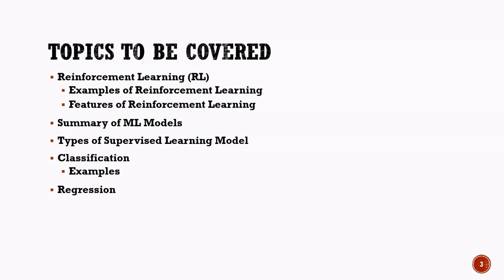In regression, the AI model predicts numerical values. For example, estimating the price of a house or predicting future sales. We will also explore practical examples of regression. Finally, we will learn about the types of unsupervised learning models, which help discover hidden patterns and relationships in data without using labeled examples. By the end of these topics, you will have a comprehensive understanding of how different machine learning models work and where they are used in real-world applications.